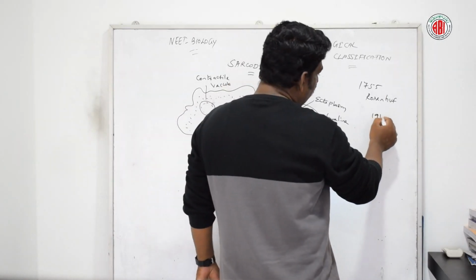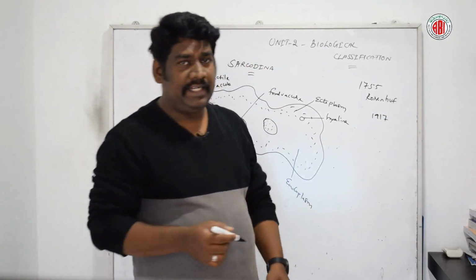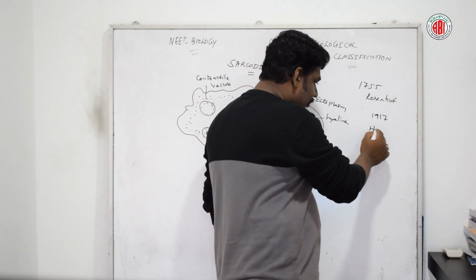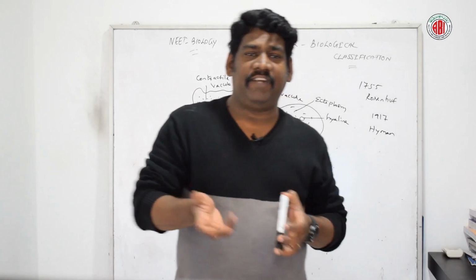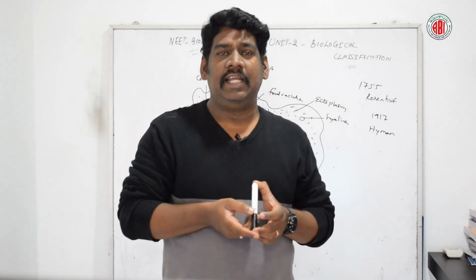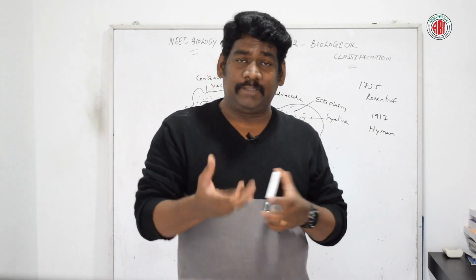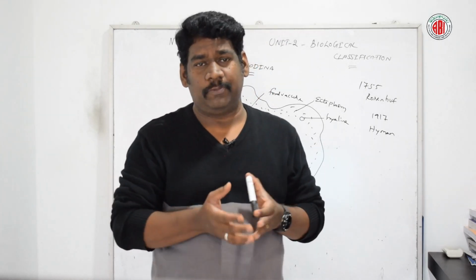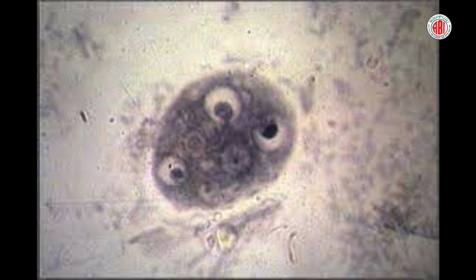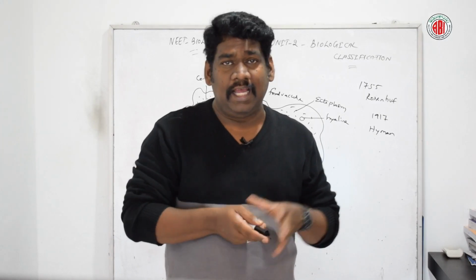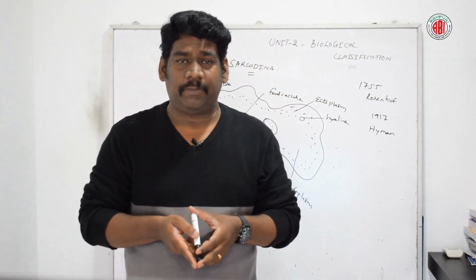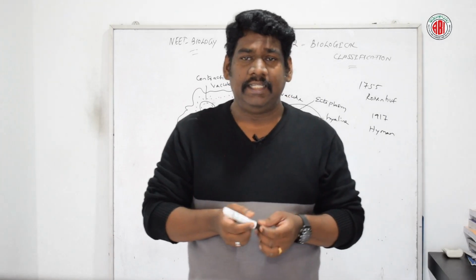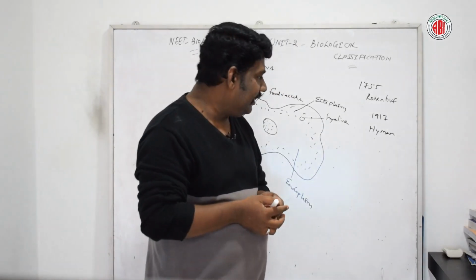In the year 1917, Hyman proposed a very well known theory called the sol-gel theory, which explains in detail the formation of pseudopodia and the movement of the pseudopodia by Amoeba proteus. This was supported by Pantin and Mast in the years 1923 and 1926.